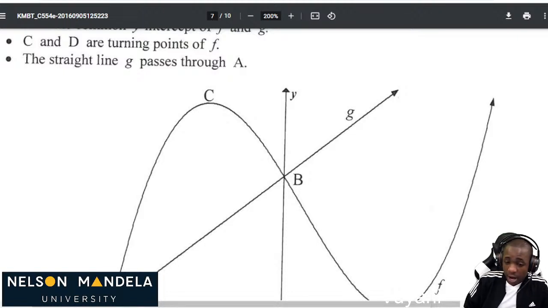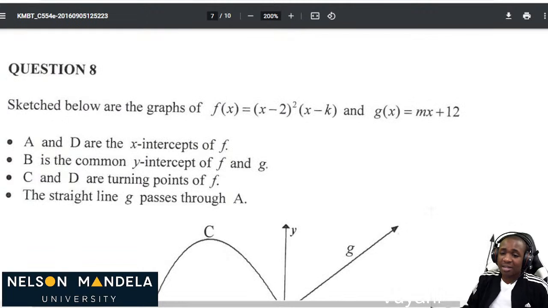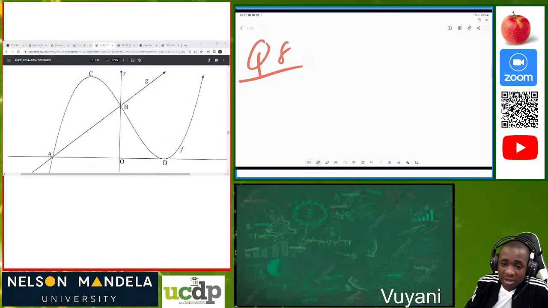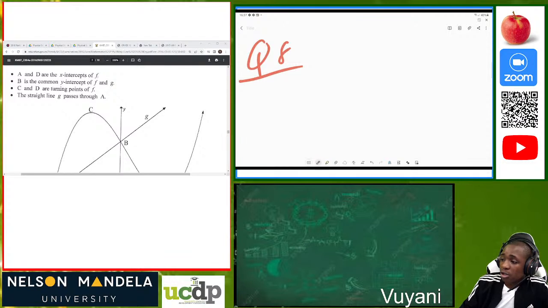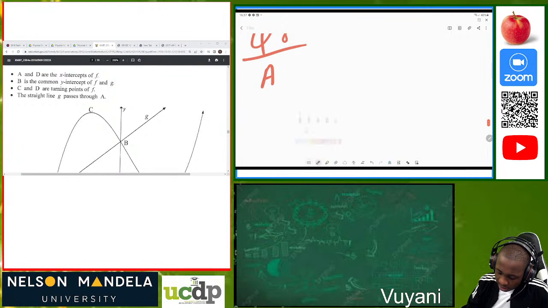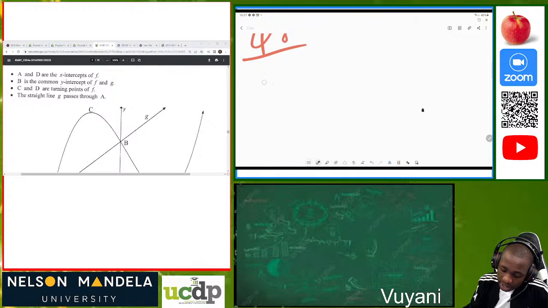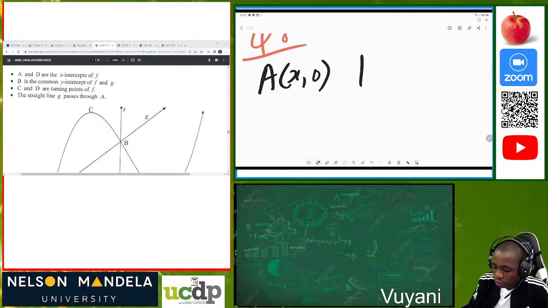Okay, cool. Now, question 8. I was saying that when you are reading your statement, always analyze and apply what you know. They told us that A and D are the x-intercepts of f. So as I'm reading my question, I'm analyzing it as well. Since they said A is an x-intercept, it has an x value and a y value of 0, and also my D is also an x-intercept with y equal to 0.